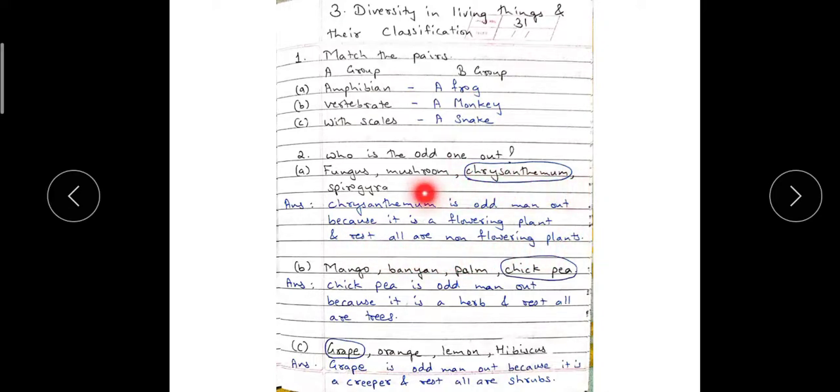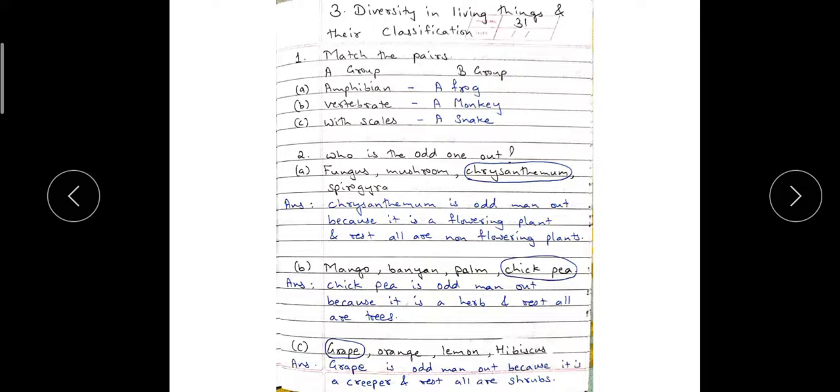Chrysanthemum is the name of a flower, children, and rest all are non-flowering plants. Next one, mango, banyan, palm, chickpea. Chickpea is odd man out because it is a herb. It's a small plant and rest all are trees. These all are huge trees. Only chickpea is a small plant.